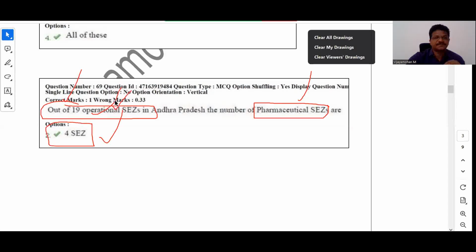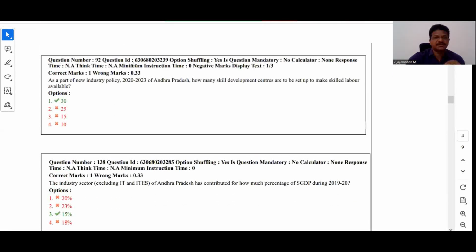Now just see another question. As part of industrial policy, it was based on the previous industrial policy. As part of the new industrial policy 2020-2023 of Andhra Pradesh, how many skill development centers are to be set up to make skilled labor available? So how many skill development centers do they want to establish?